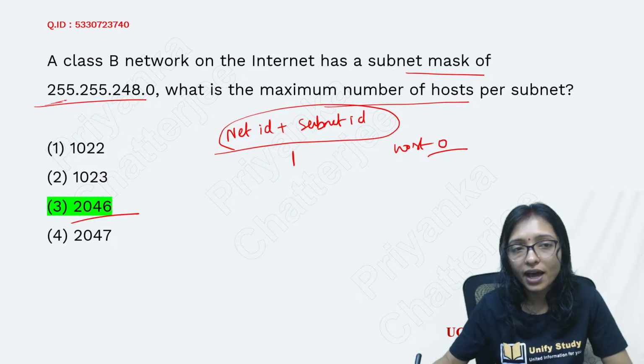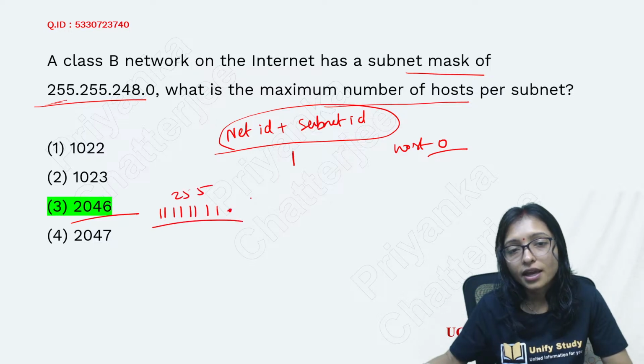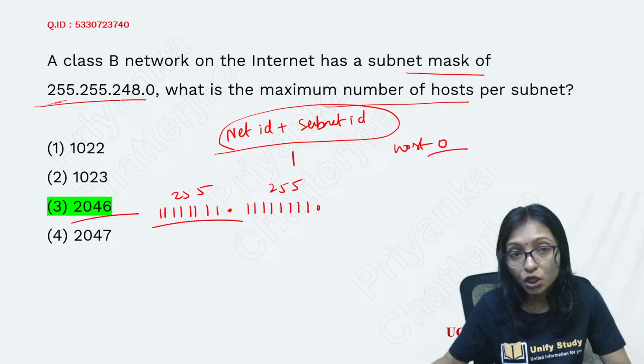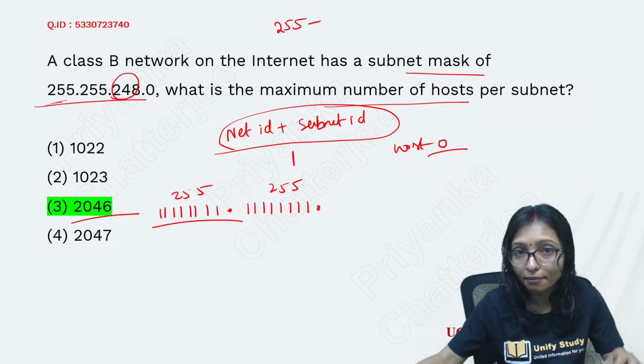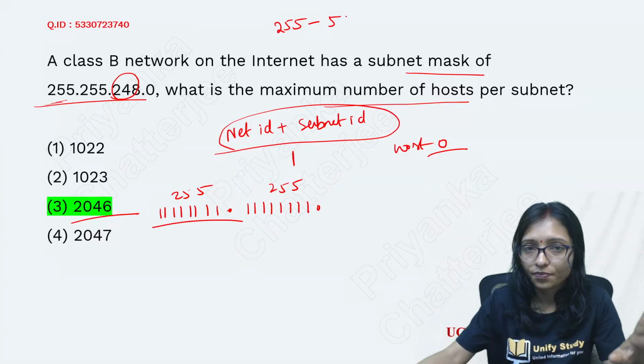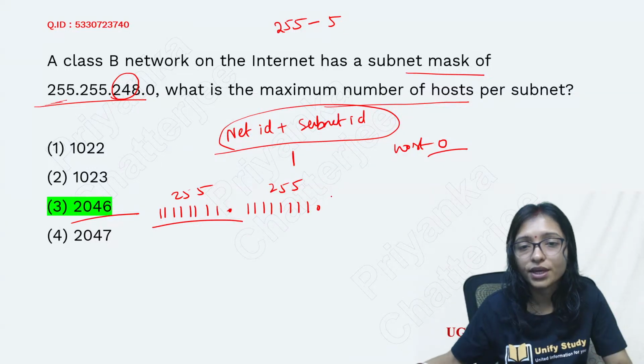Now 255 means all 8 bits are 1: 1, 2, 3, 4, 5, 6, 7, 8. This is 255. Again all 8 bits are 1: 1, 2, 3, 4, 5, 6, 7, 8. This is again 255. 248 means what? 248 means 255 minus 7.